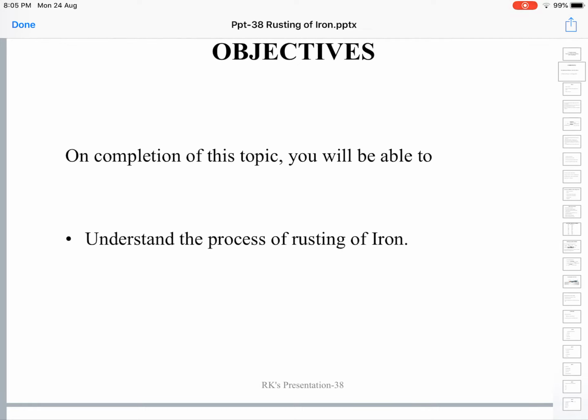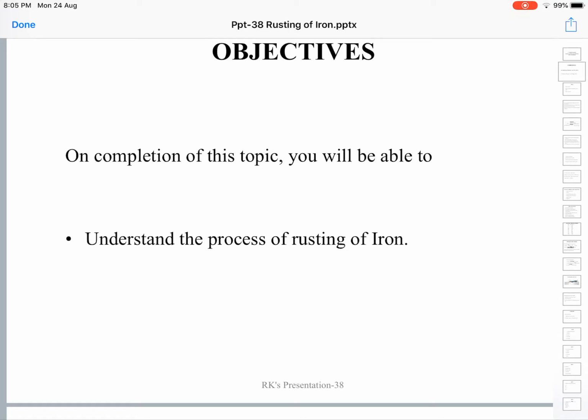What is rusting? Rusting is the change of iron metal into ferric hydroxide or ferric oxide, preferably ferric hydroxide, by the action of surrounding environment. It's not just the formation of a reddish brown layer on the surface of the iron metal.